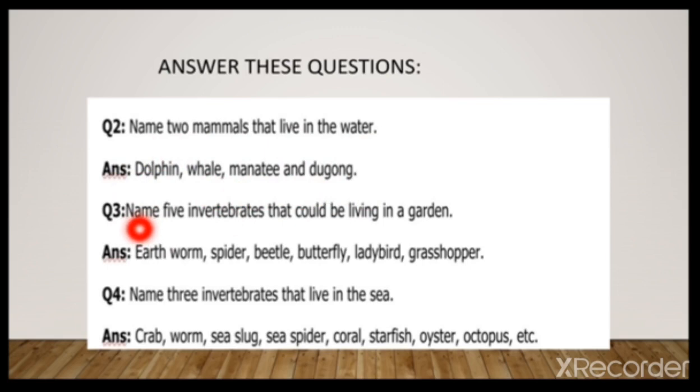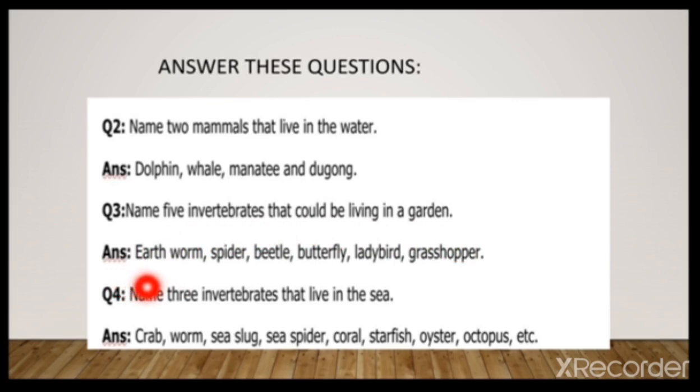Question number 3 is, name 5 invertebrates that would be living in a garden. The answer of this question is earthworm, spider, beetle, butterfly, ladybird, and grasshopper. These are the invertebrates that live in a garden.